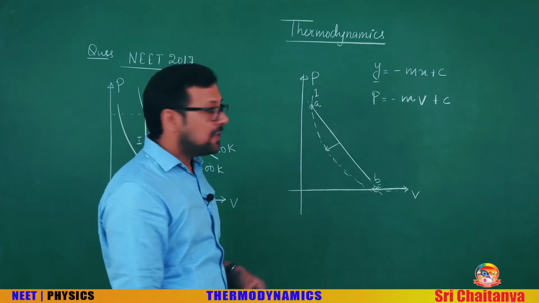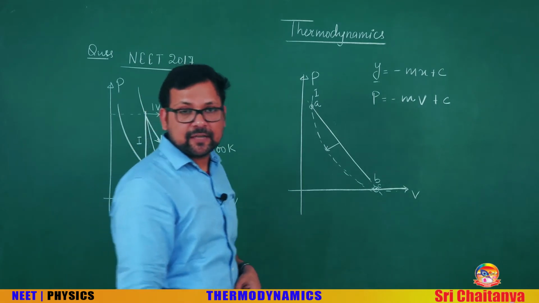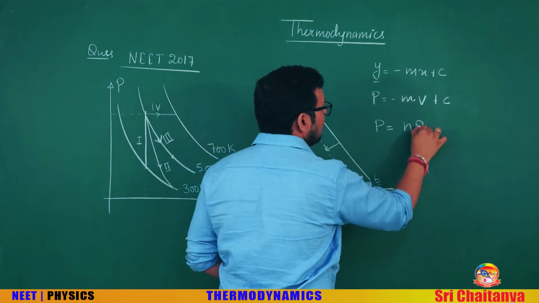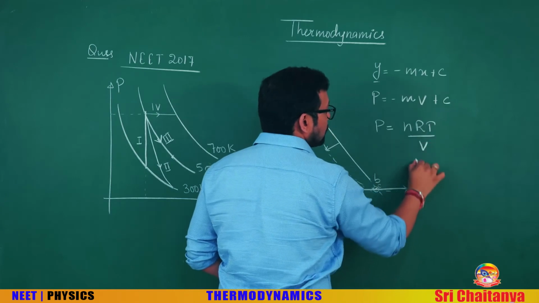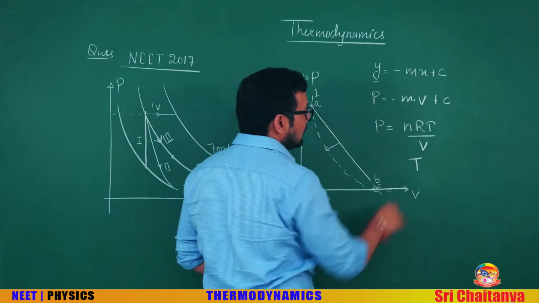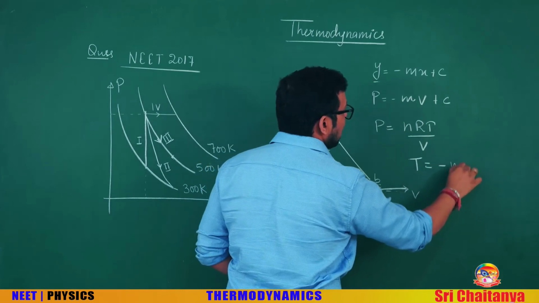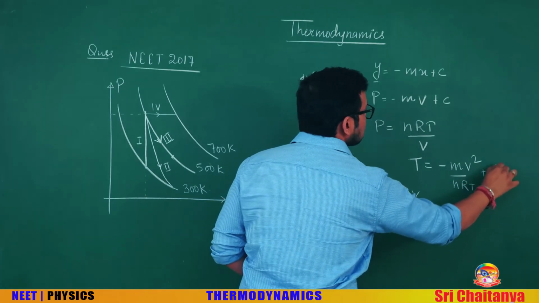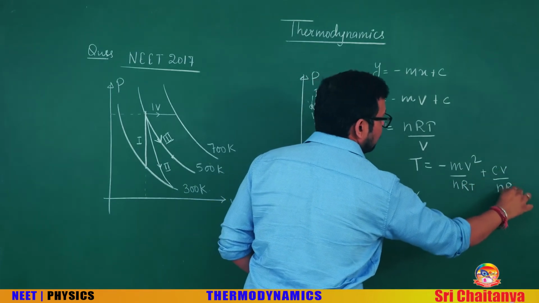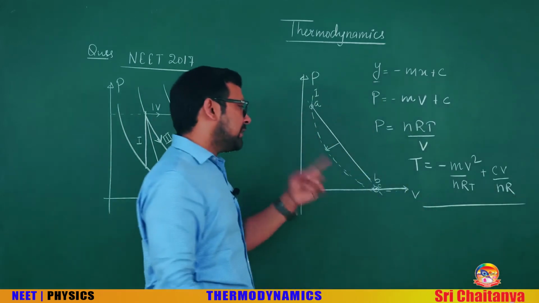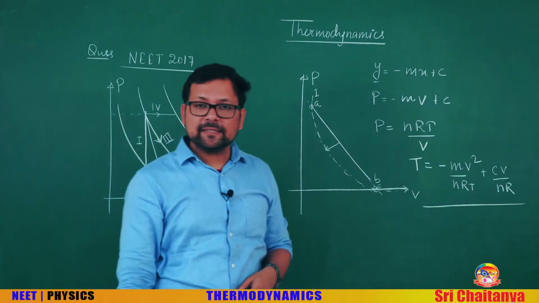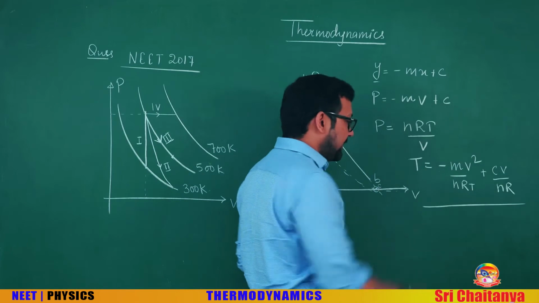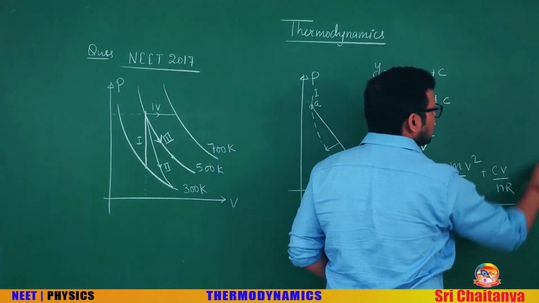Since the gas in thermodynamics study is ideal, we can write P equals nRT by V. Putting this expression here, T would be minus mV square divided by nR plus cV by nR. You can see, first see the graph. Temperature is a quadratic expression of volume and the coefficient of the quadratic is negative. So the quadratic will be something like this.